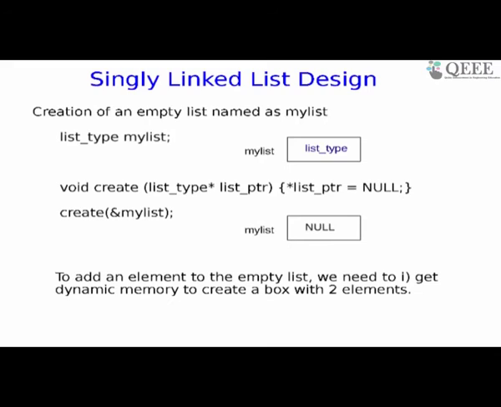So I've decided the signature of void create, and I know by create in my main program, if I write list type my list, the first one, define void create as a function somewhere, then create on my list will create an empty list. So I leave it to you here.